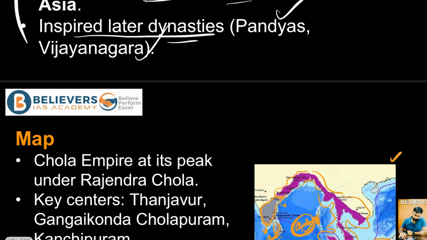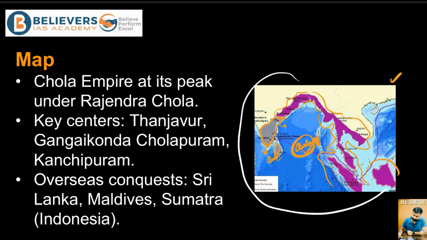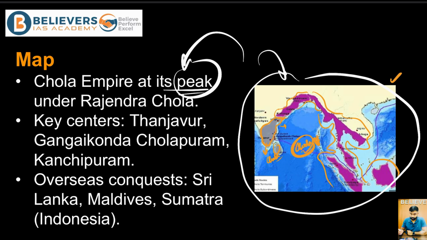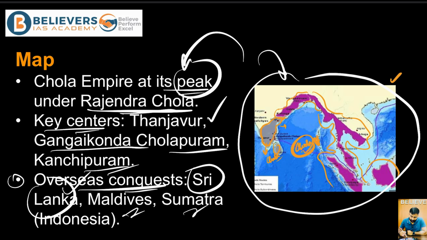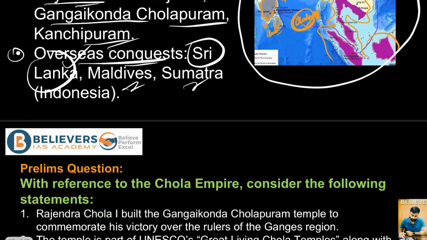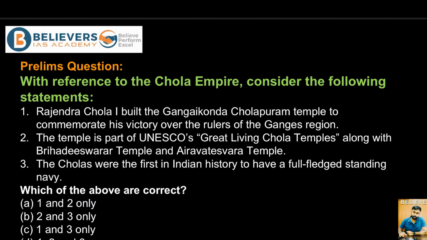Right. So this is pretty much the map of the Chola dynasty, which we discussed in the beginning. Of course, the Chola Empire at its peak. This was when the Chola Empire was almost at its peak under Rajendra Chola I. And talking about the key centers in the Cholan Empire, first was Thanjavur, second was Gangaikonda Cholapuram, third is Kanchipuram. And talking about the overseas conquests, the conquests happened in Sri Lanka, Maldives, and even parts of Sumatra, present Indonesia, right? So that's all about the Cholan Empire and whatever we had to discuss in this particular video.